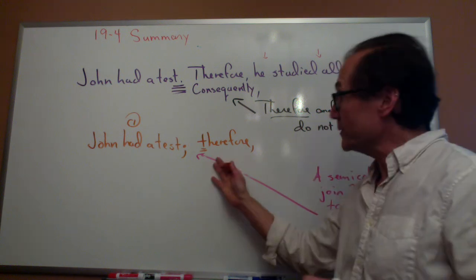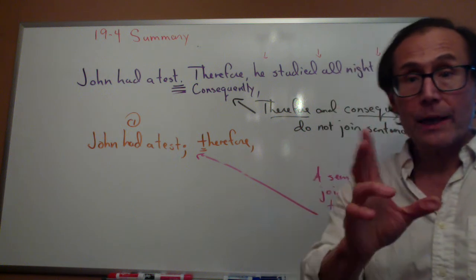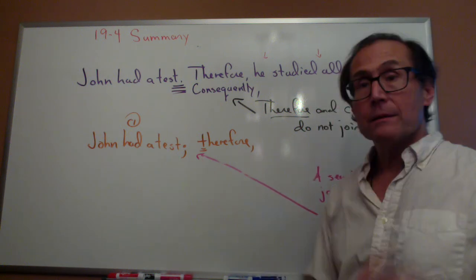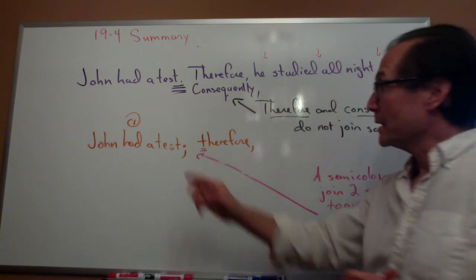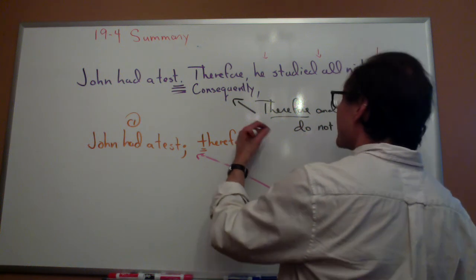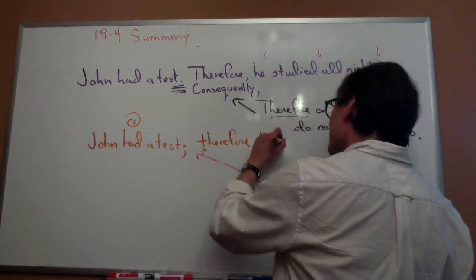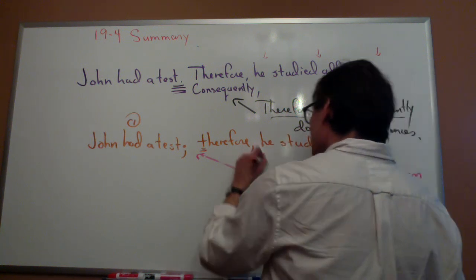So this is not a new sentence, same sentence, no capital, because the semicolon joins the sentences together into one sentence. So I could say, therefore, he studied all night.